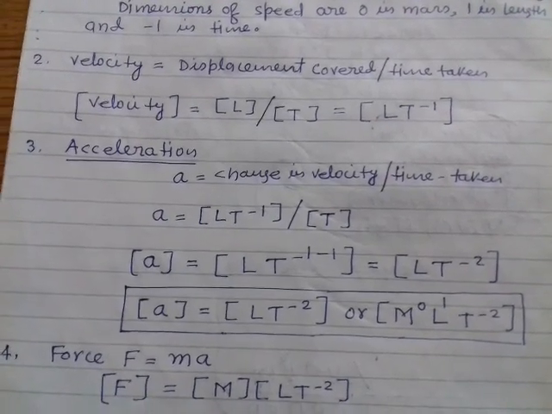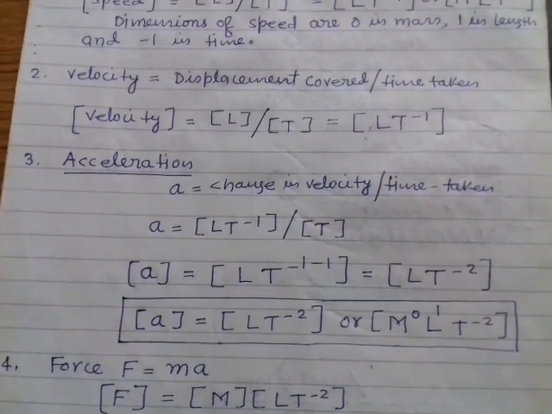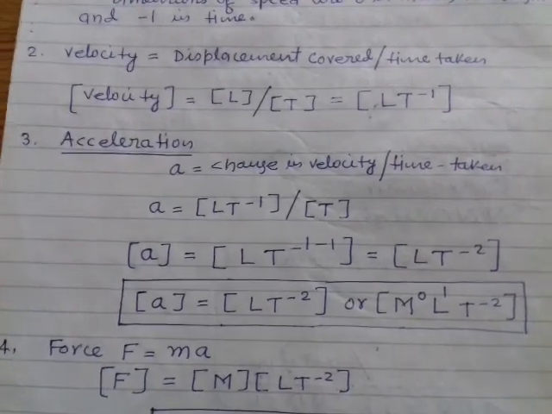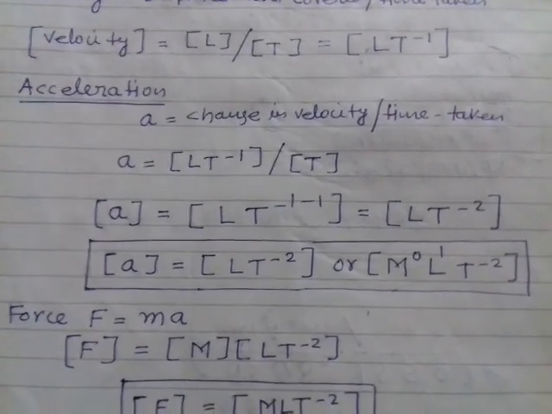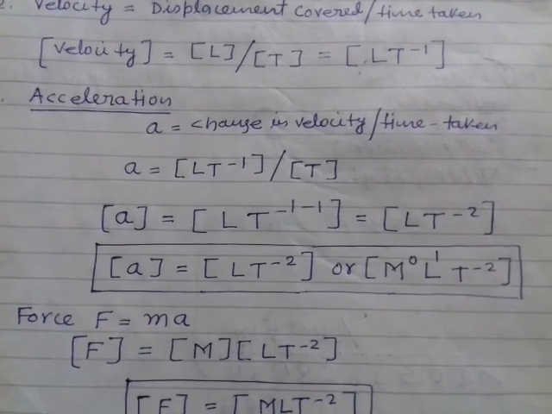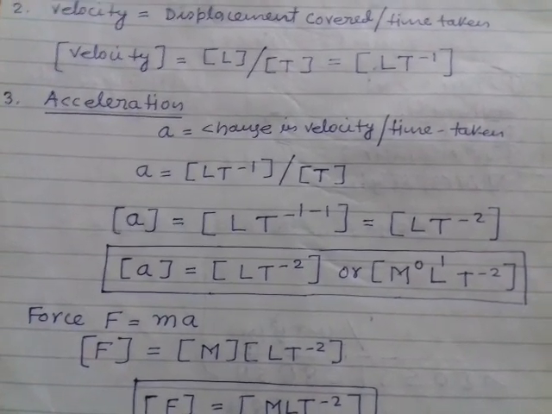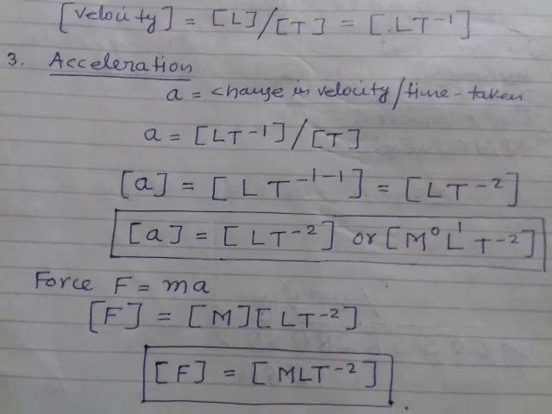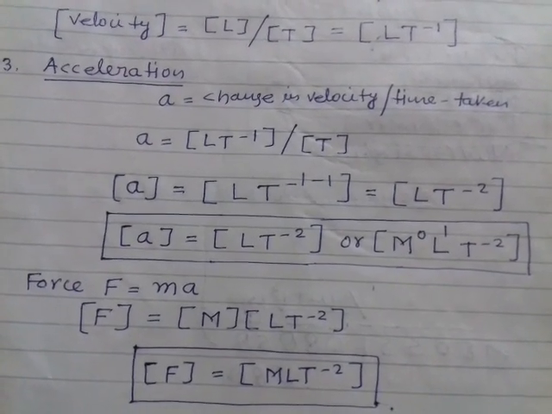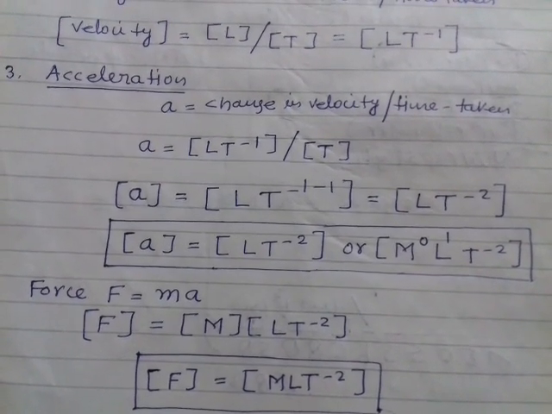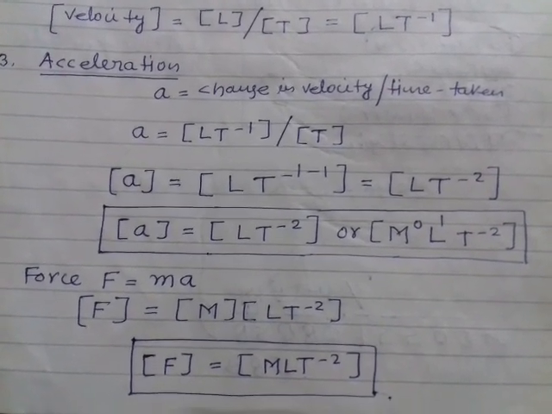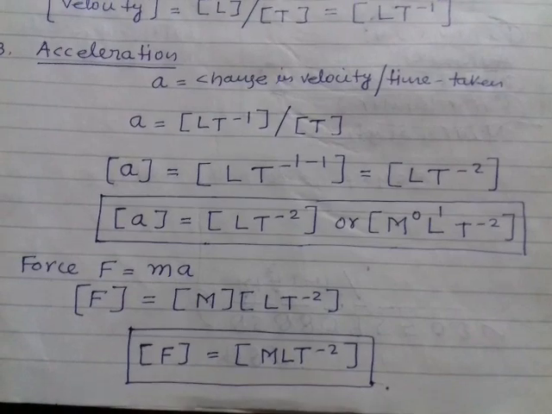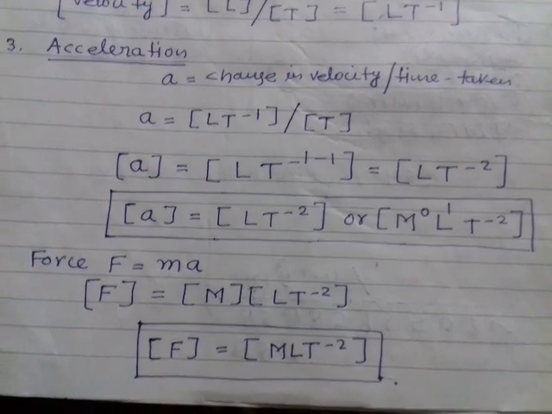So dimensional formula for change in velocity basically is the dimensional formula for velocity, divided by the time taken. You can see LT minus 1 divided by T. T comes up, so T to the power minus 1 becomes T to the power minus 2, because the same base has powers minus 1. The powers of the same base get added when multiplied. So finally you have acceleration is m0 L1 T minus 2.